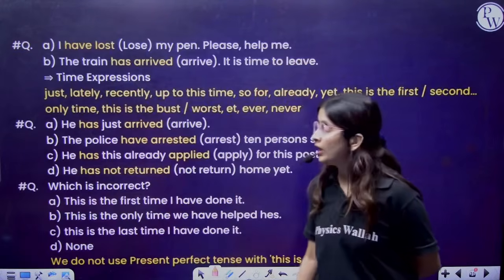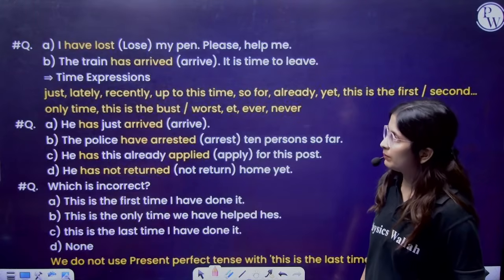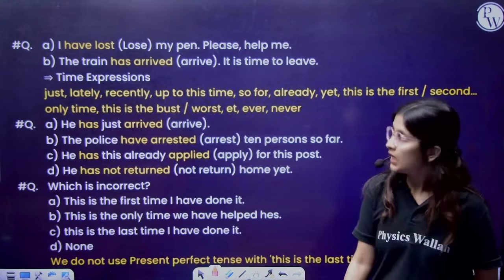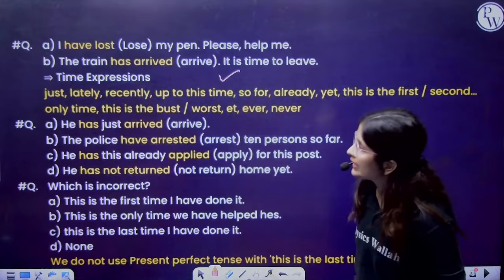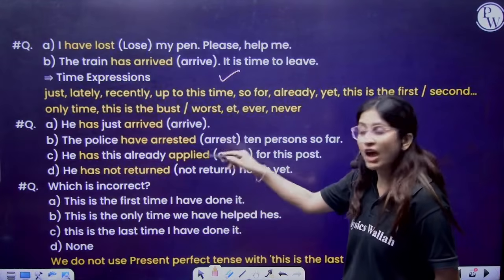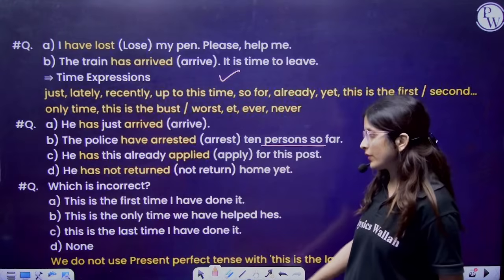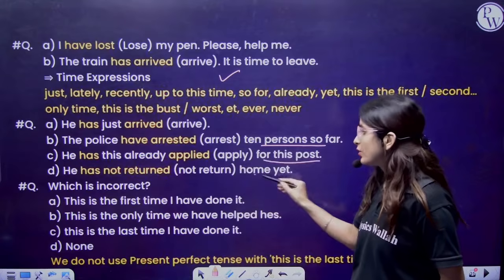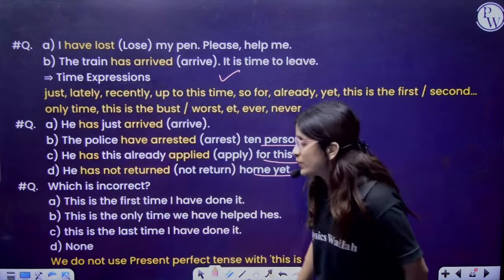Now, question. I have lost my pen. Please help me. The train has arrived. It's time to leave. So, time expressions, lately. Now, he has just arrived. The police have arrested 10 persons so far. He has already applied for the post. He has not returned home yet. So, which is incorrect?